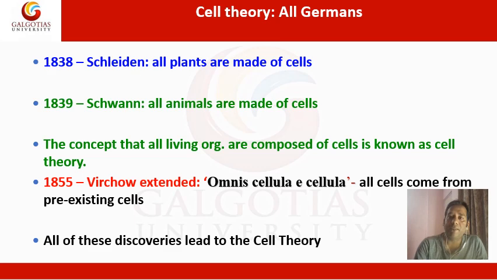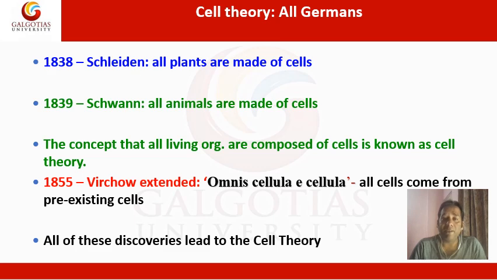All the scientists who worked on the development of cell theory were from Germany at that time. The cell theory was proposed in the years 1838 to 1839. The two main scientists credited for proposing the cell theory were Schleiden and Schwann. Schleiden was a botanist while Schwann was a zoologist. Schleiden observed that all plants are made up of cells, whereas Schwann observed that all animals are made up of cells.